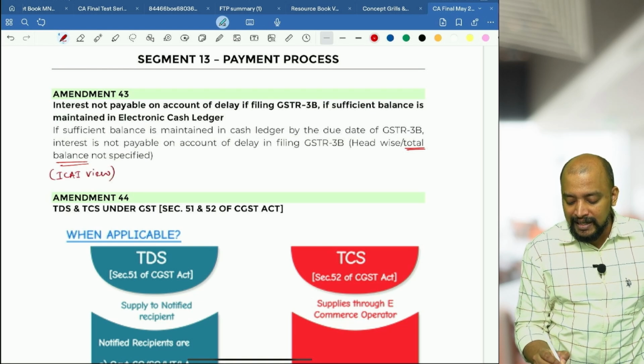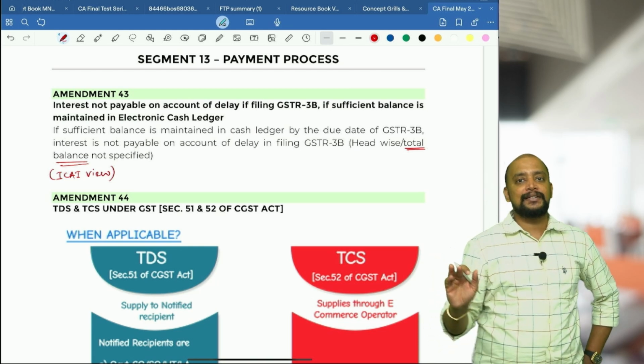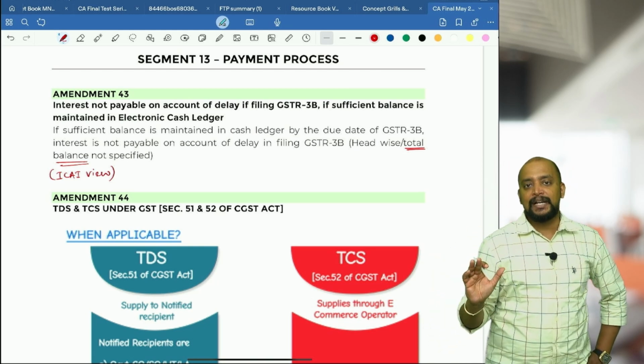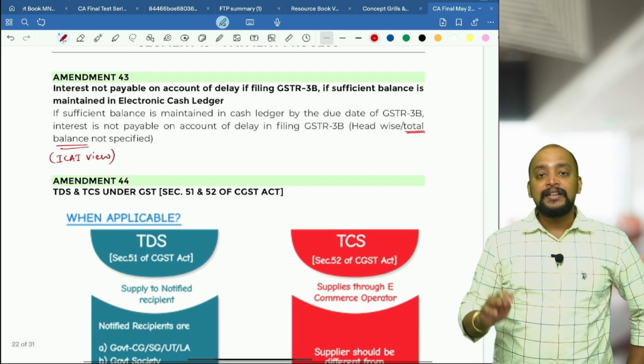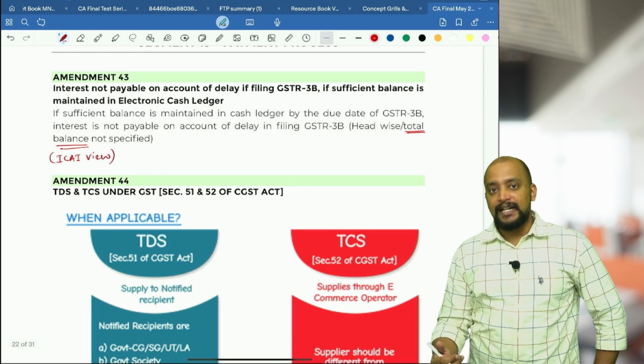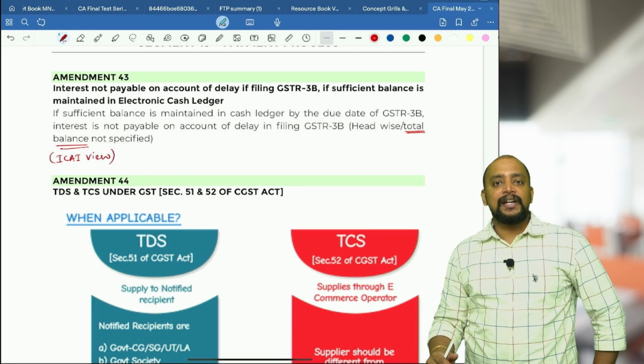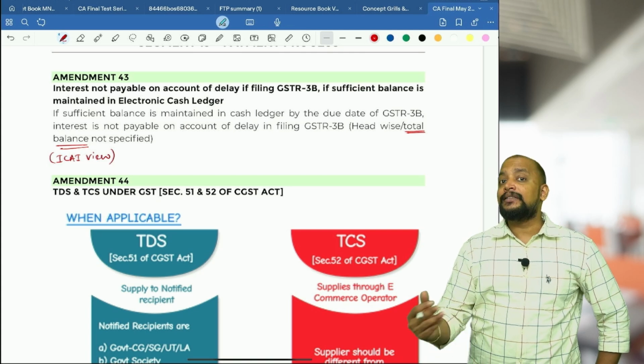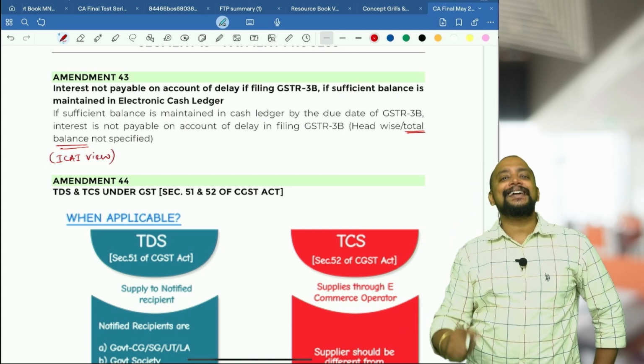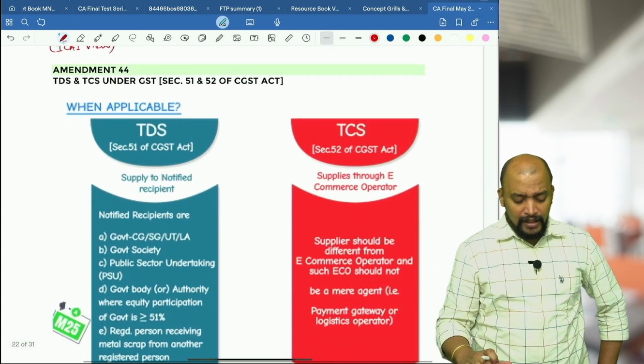ICAI's view is that they are asking us to take the total balance. So any head, if you have sufficient balance, interest will not be applicable. Suppose there is a delay in filing 3B and the 3B net liability is somewhere like 4 lakhs, but you have only 3 lakhs, then in that case interest will be applicable on 1 lakh.